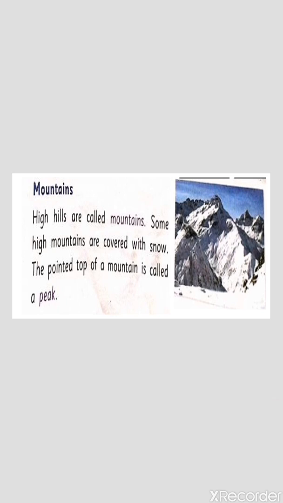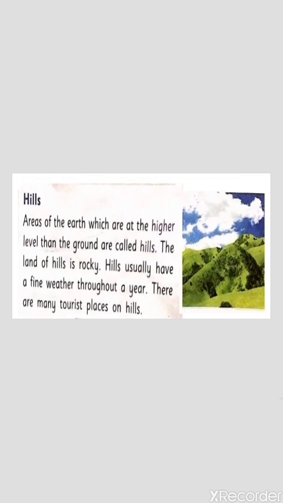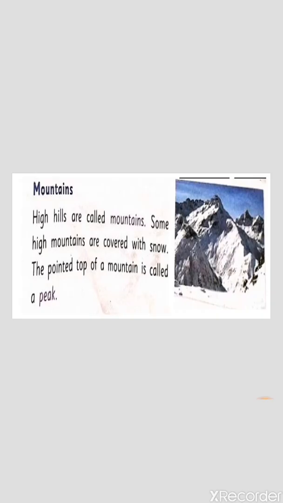Next is mountains. High hills are called mountains. Some high mountains are covered with snow. The pointed top of a mountain is called a peak. A mountain is the highest landform on the surface of the Earth. It is usually found to be conical in shape. It means cone shape. As compared to their surroundings, mountains are high points on the surface of the Earth.